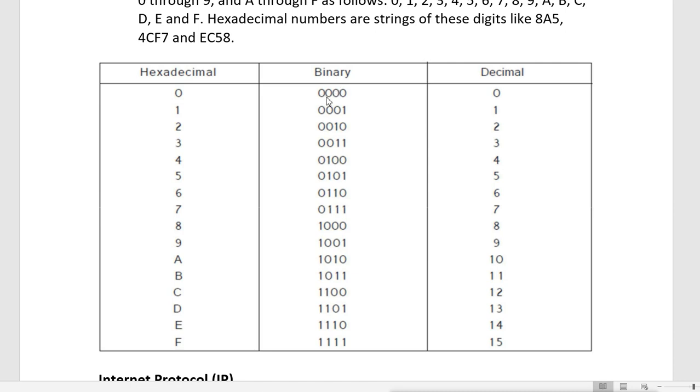Now when the first bit is on, we get the value 1 because it is 2 raised to 0, the first position. Then when the second bit is on, we get the value 2. We are getting the same values in both decimal and hexadecimal. So in hexadecimal or decimal we get the value 2.